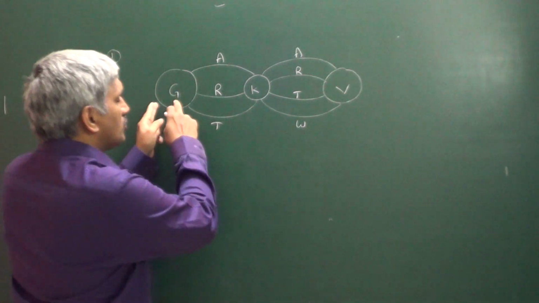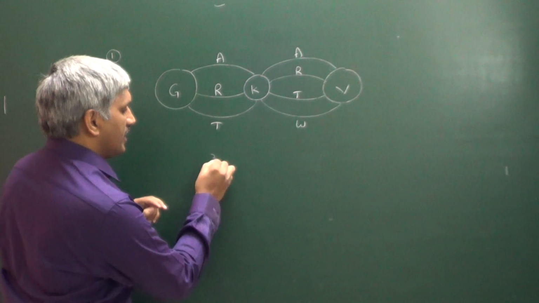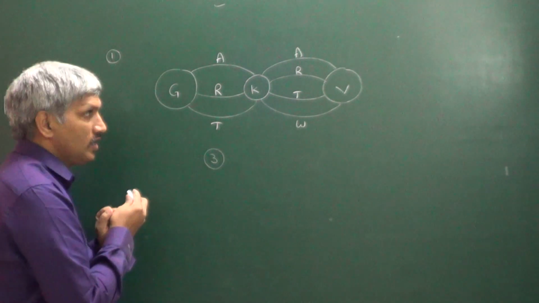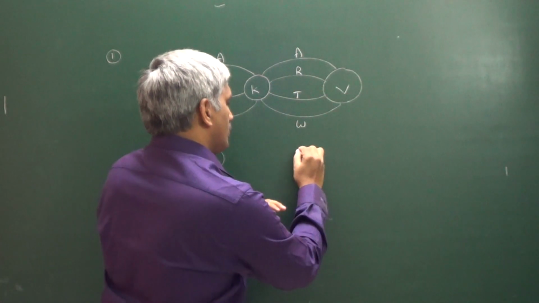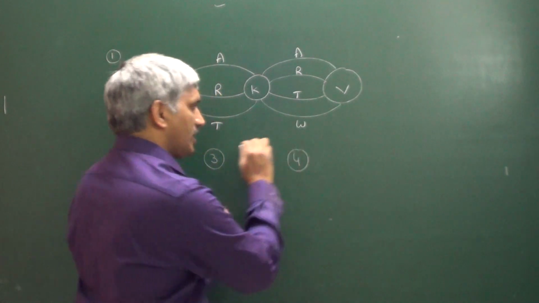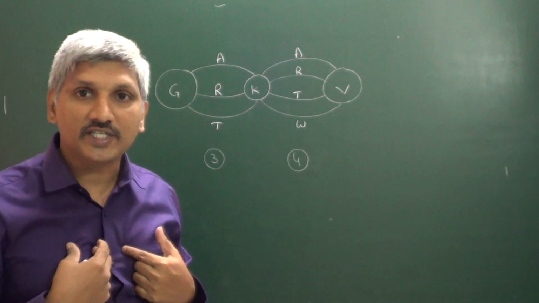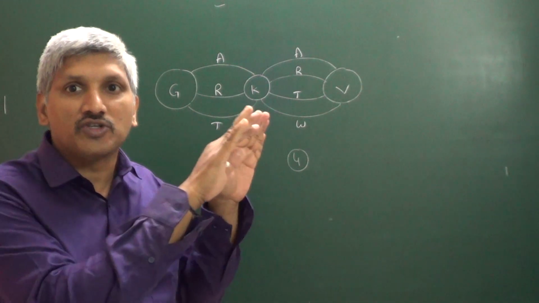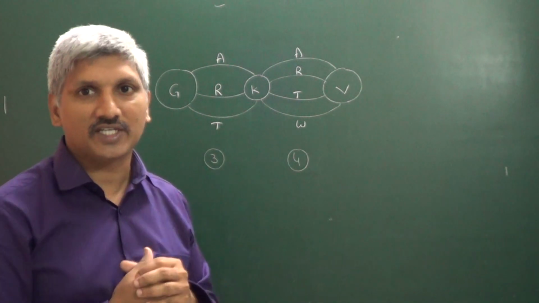From Guwahati to Kolkata I have three different ways. From Kolkata to Visakhapatnam I have four different ways. When I reach Visakhapatnam, my journey is completed.